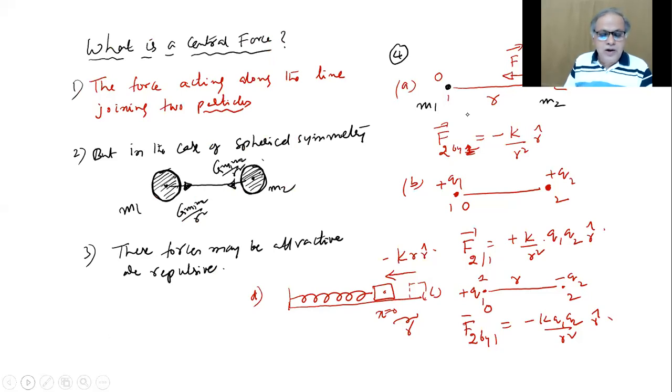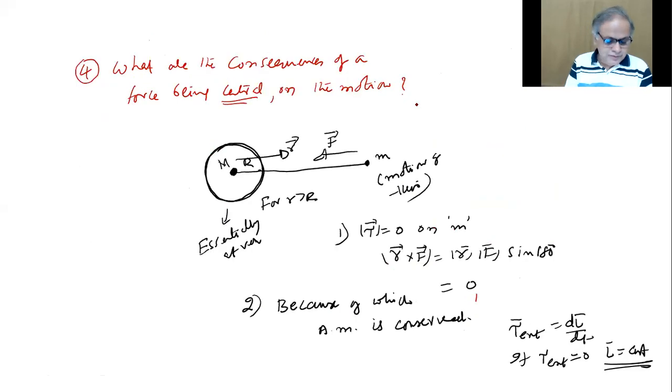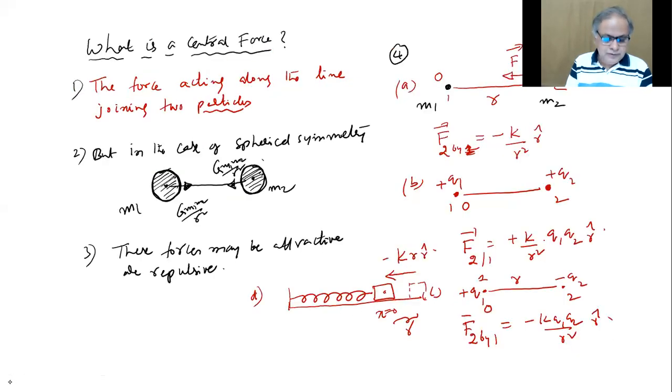Look, what is a central force? The force acting along the line joining the two particles. Look, here we have the example, the 4th one. Here we have the example. This is a point mass M1, point mass M2.